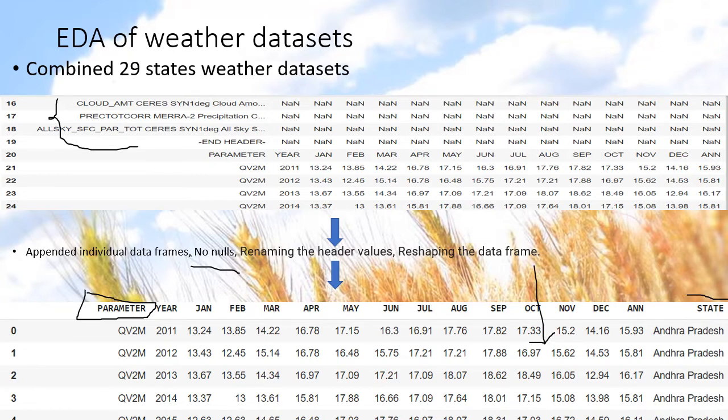I modified this parameter. I took these unique parameter values and added that to the header of this data frame and created a new column called month, which contains the information regarding the months in which the data is collected.